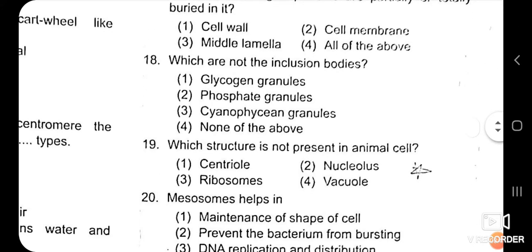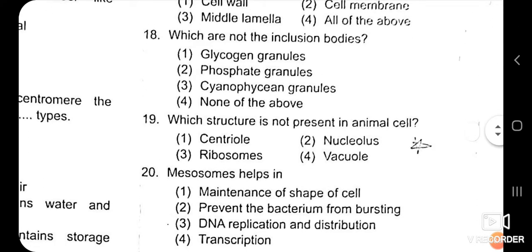Which are not inclusion bodies? We have seen inclusion bodies in the prokaryotic cell. What is meant by inclusion bodies? Inclusion bodies are reserve material stored in the cytoplasm of a prokaryotic cell, which do not have any membrane, and in these inclusion bodies we have seen there are phosphate granules, cyanophycin granules and glycogen granules.